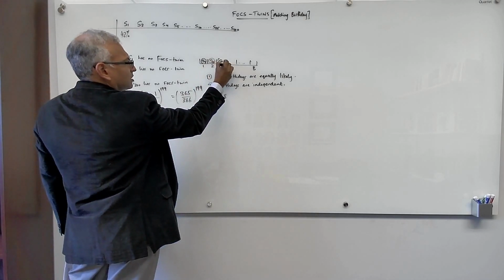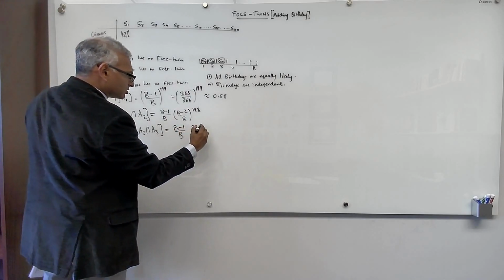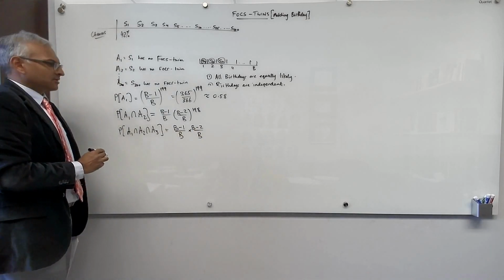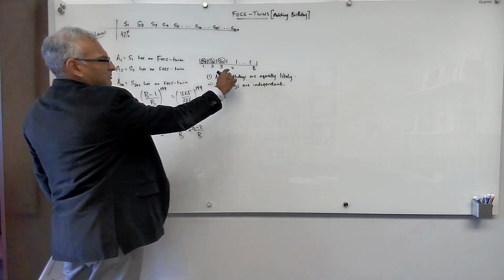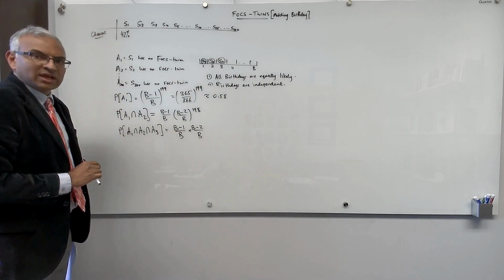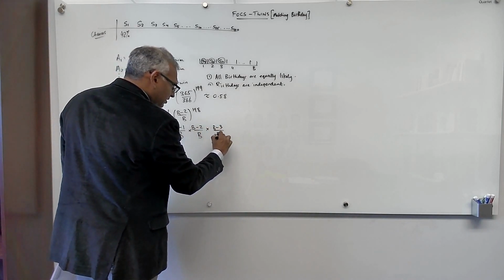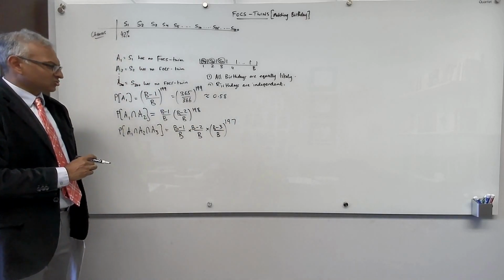So student 3, whatever it's born on, we can call day 3. But there are b minus 2 choices for student 3. Okay, so we multiply that. And now there are 197 more students who have available only b minus 3 days in the event that we are interested in. So the chances of that are b minus 3 over b raised to the power 197. There are 197 such students.